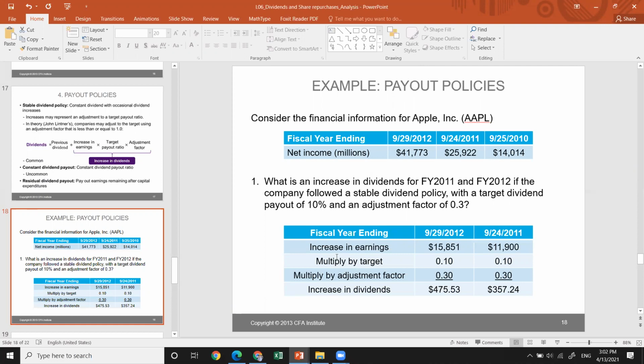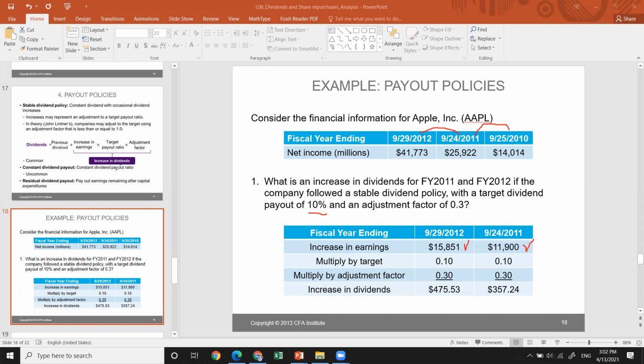So first of all, what is the increase in earnings in 2012 and 2011? From 2011 to 2012, the earnings increased by 15,000. And from 2010 to 2011, the earnings increased by 11,900. Then we have a target dividend ratio of 10%, and we have the adjustment factor.